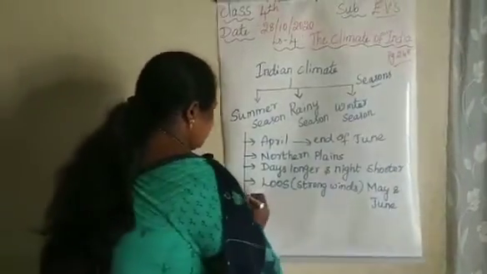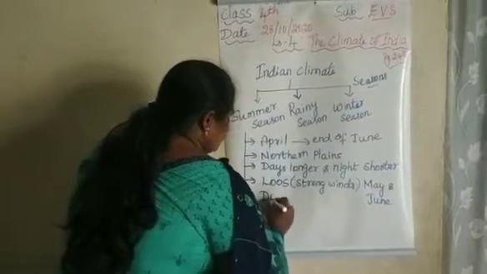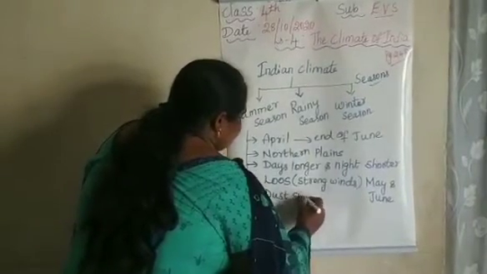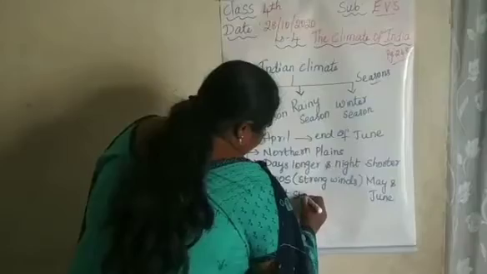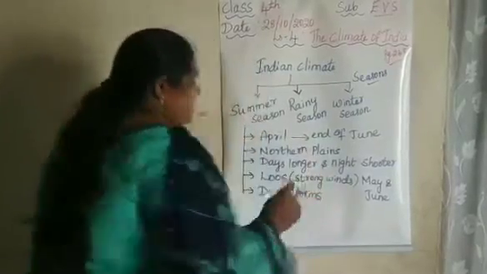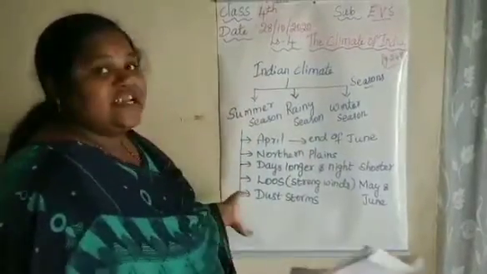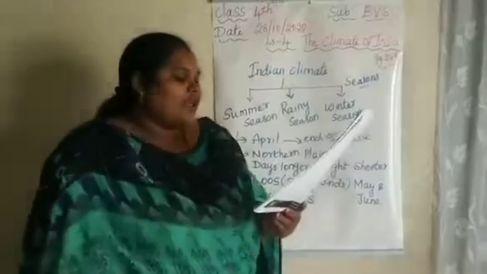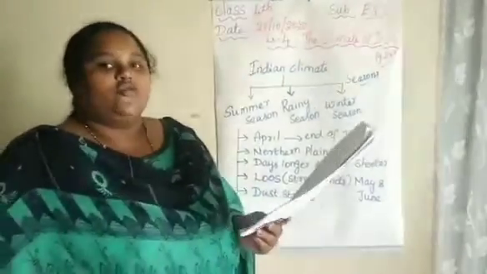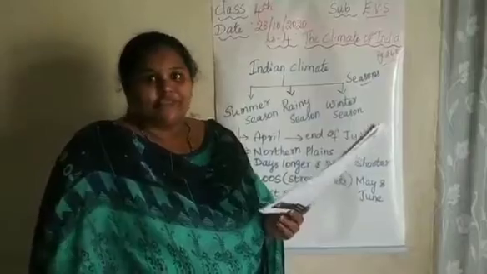Next one. Dust storms are common in summer. These are the main important things in the summer season. There is also an acute shortage of water in the summer season.